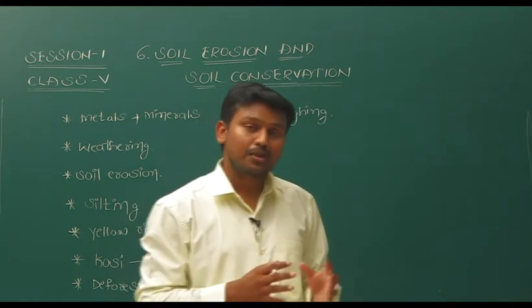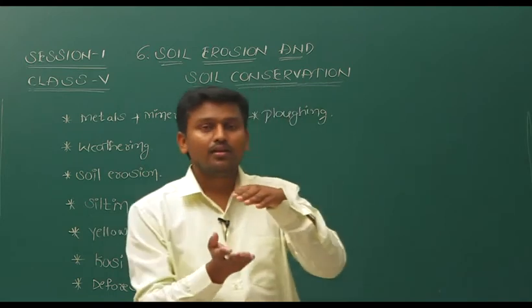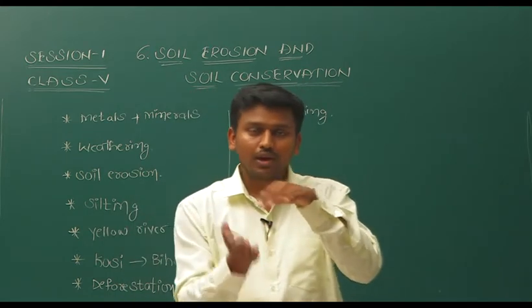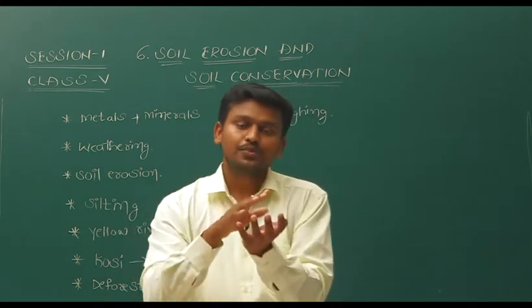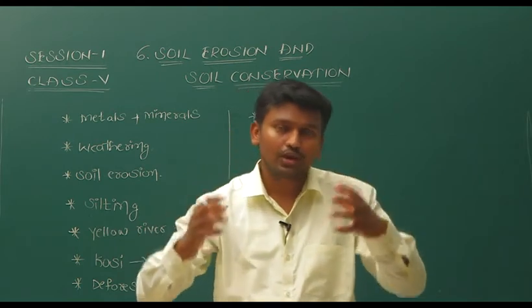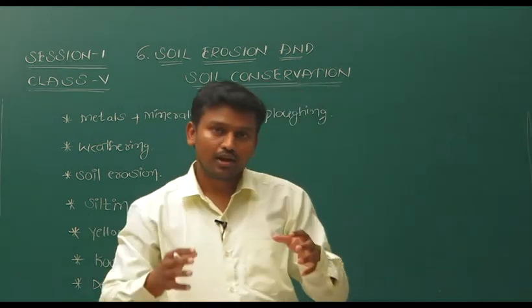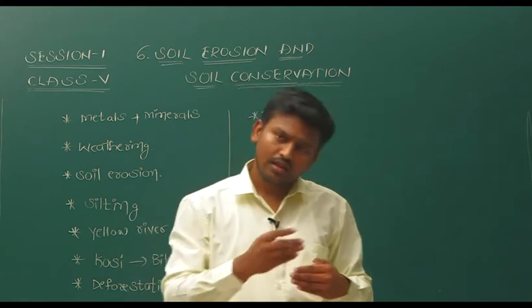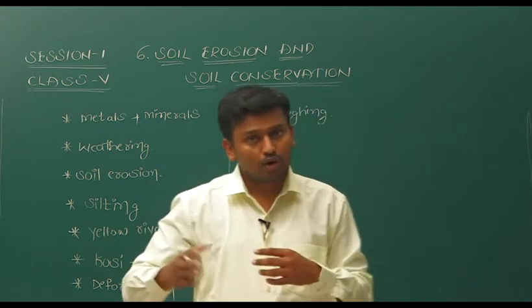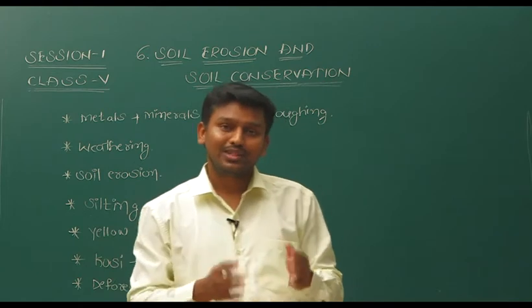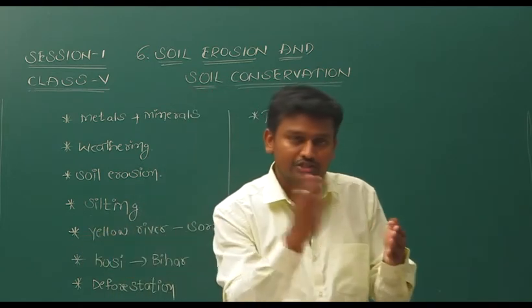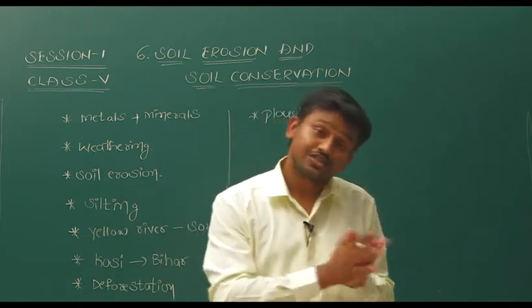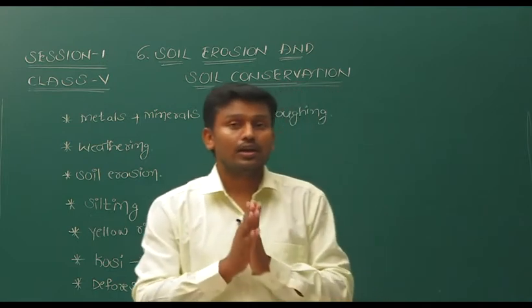How? Due to plowing, the bottom soil comes to the top, and it is very loose soil. As it is loose, due to heavy winds and rains and the flow of rain water, the topmost layer is easily blown away. So, this also causes soil erosion.